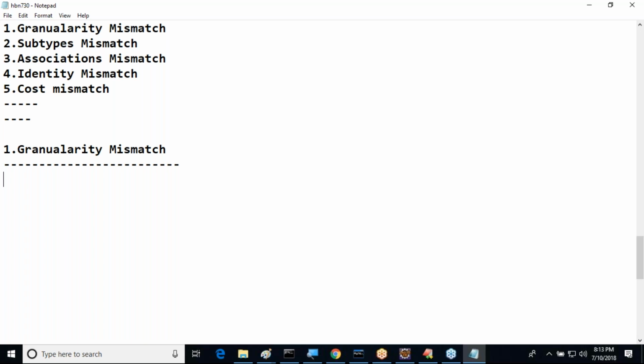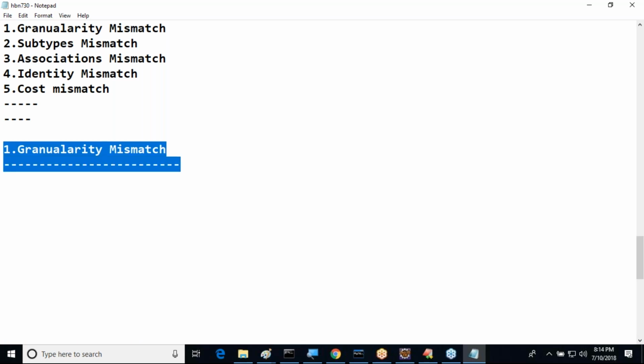those mismatches are not providing 100% data persistency. What exactly are the mismatches available? If you identify these mismatches and provide a solution for them, we are able to achieve data persistency 100%. Otherwise, we are unable to achieve data persistency 100%. Let us understand this clearly. First one is granularity mismatch.